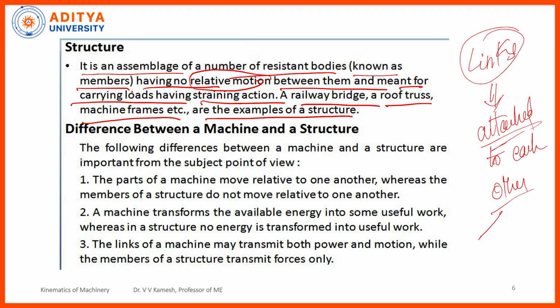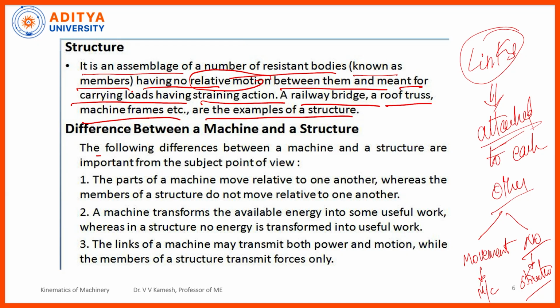So that you are having two choices. One is, if you are having the movement, you call it a machine. No movement, you call it a structure. Got the point? So, if you move one of the links, and any other link starts moving, it is called a machine, right? If no other link is responding, whatever the link you are applying is only making some straining action, right? You are applying some pressure. So, this link is only slightly bending, but no other link is responding, then it is called a structure, right?